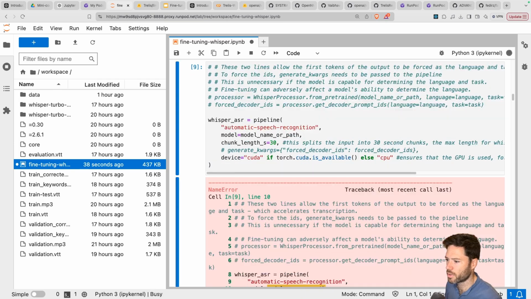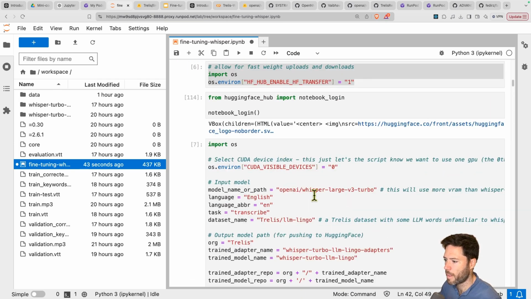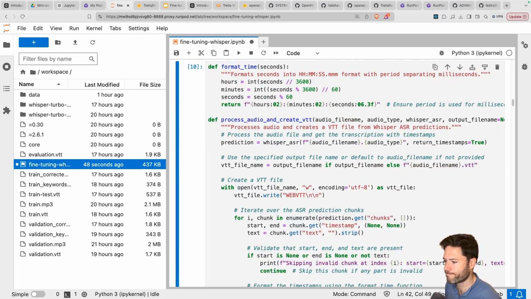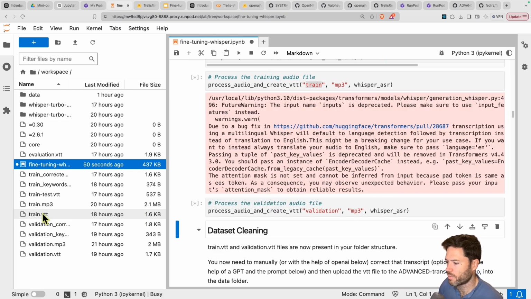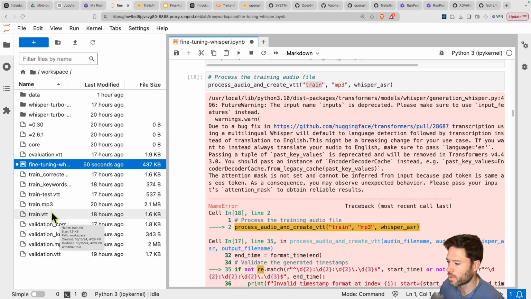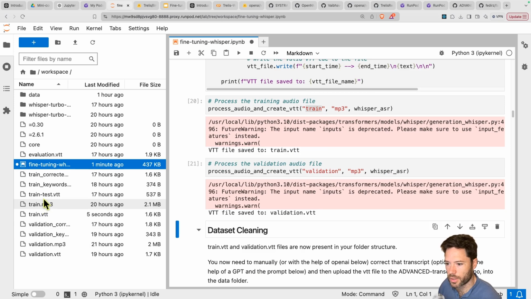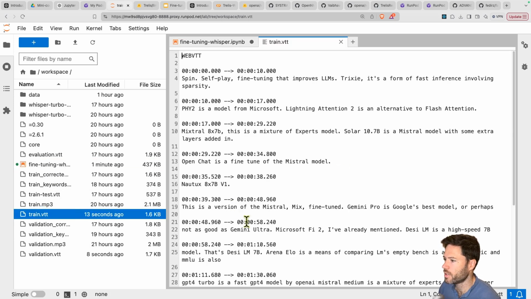Now let me just correctly make the imports. I have to set my file names and then run for training and validation. And what this will give me is train.vtt and validation.vtt, which I've also run earlier. And that is now complete. So we can take a quick look at the VTT file. And you can see here that already there are things that are incorrect, like phi, it doesn't know about phi2, so it spells it with a Y. And decLM, it doesn't know it's DECI. So these are the mistakes that the raw model is making. And we now need to clean this up.